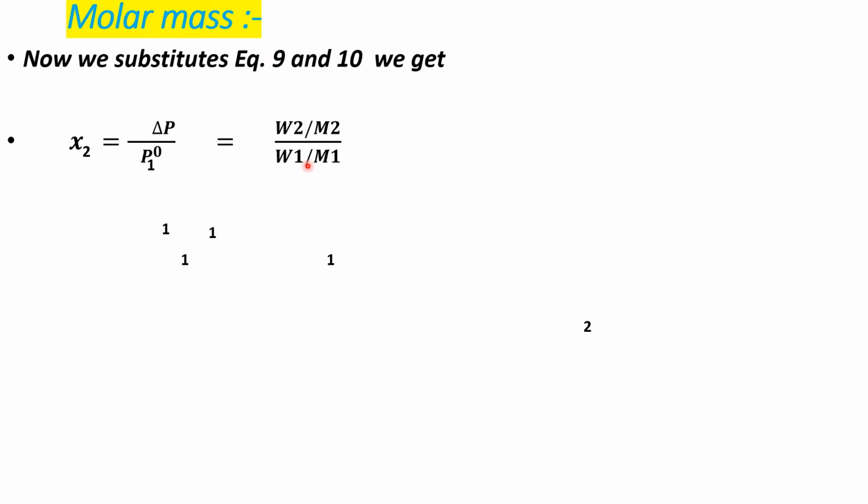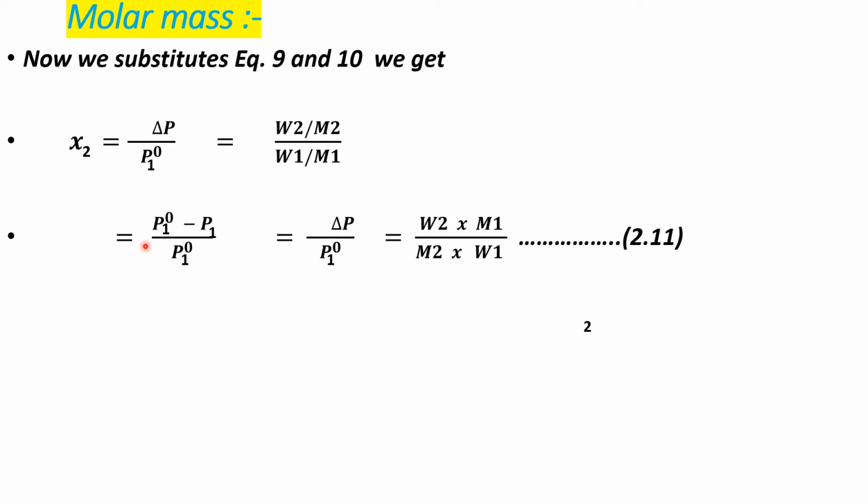Delta P is P01 minus P1, so P01 minus P1 upon P01 simplifies by cross multiplication to W2 into M1 and M2 into W1.